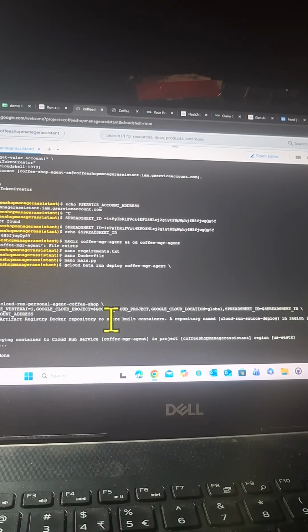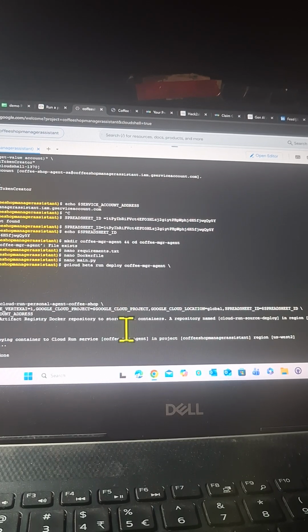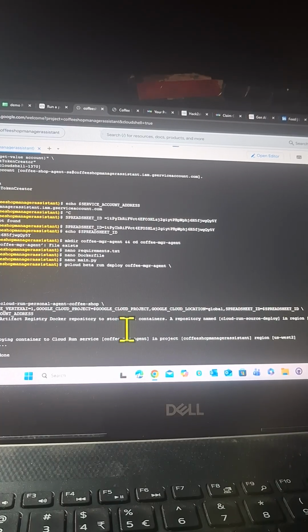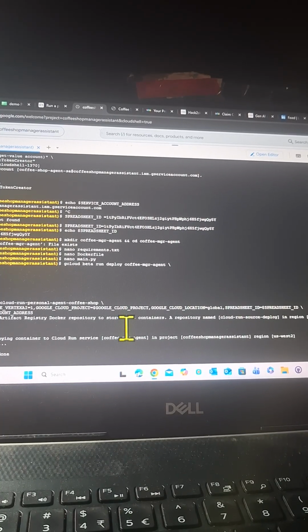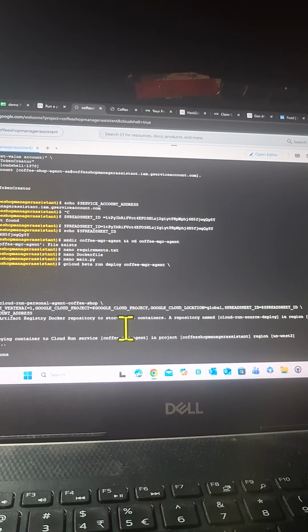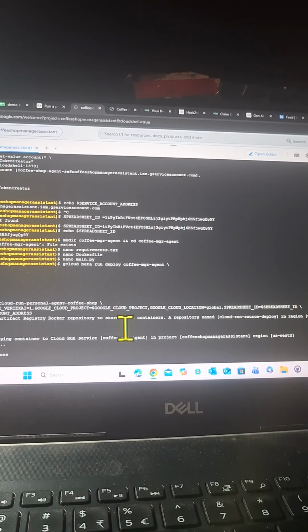Then setting the environment variables as usual. Google Gemini use Vertex AI equals 1, so I'm going to leverage the power of Vertex AI and I'm setting it as true. Then I'm setting the project ID using the environment variable again, Google Cloud project, where my project ID is stored.